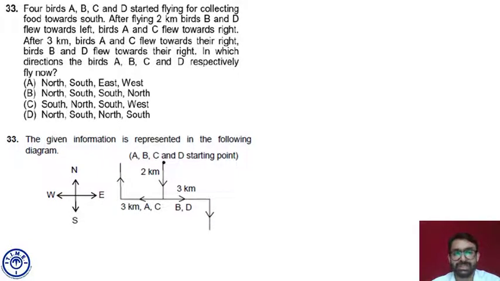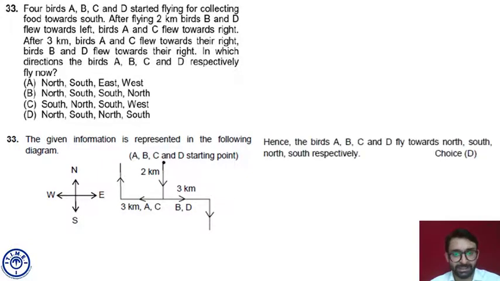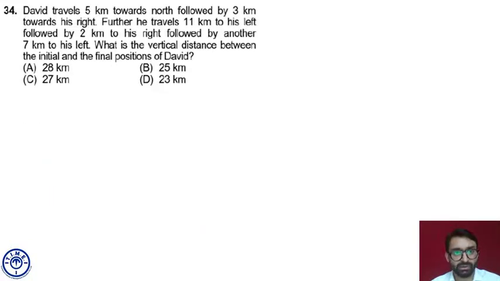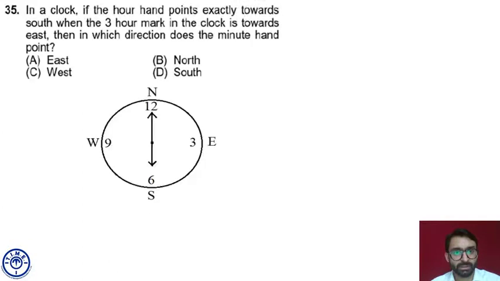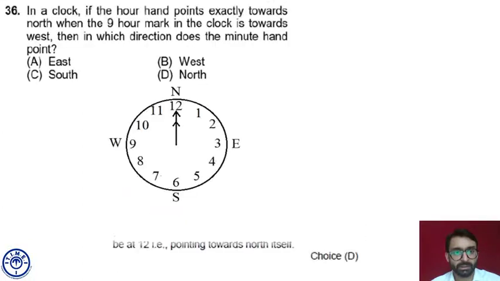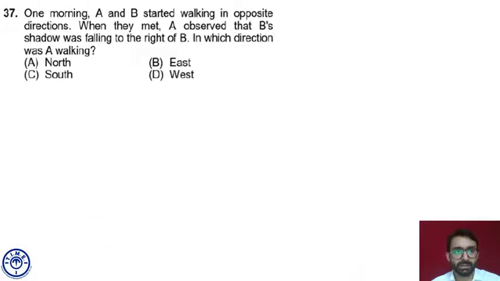Fine. So this is basically the kind of questions we talked about at the beginning of the class, that the variety of questions are going to involve direction-related questions and distance-related questions. Now let's look at a couple of questions which are based on shadow or casting of shadow. Let's see which question we have on shadow. Question number 37. This is an important variety of questions, so we'll discuss it. If we get time, we'll go for a couple more questions.